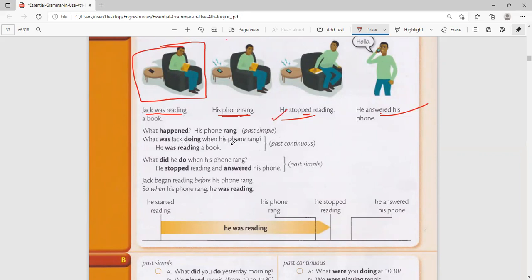What was Jack doing when his phone rang? He was reading. So he was reading, this is past continuous because this is what he was in the middle of. He had started, but he had not reached the end. What did he do when his phone rang? He stopped reading. You see, complete action, stopped and answered his phone. So these are short actions in the past which are complete.